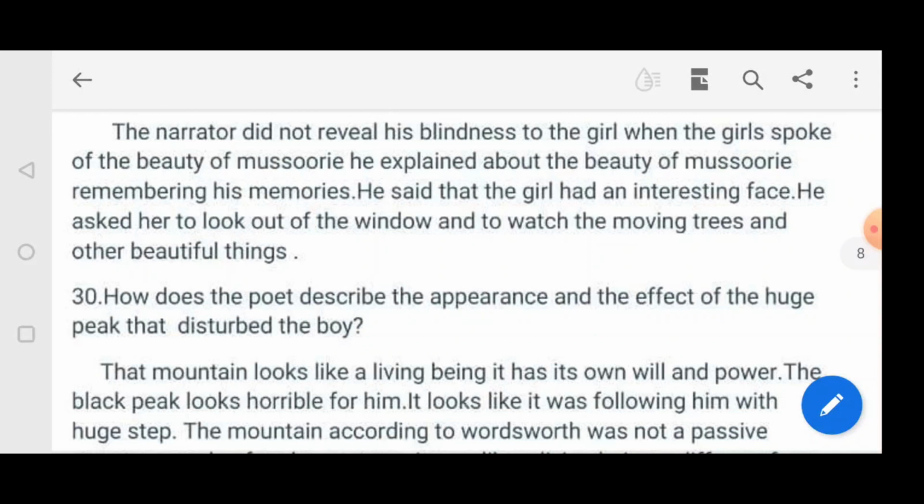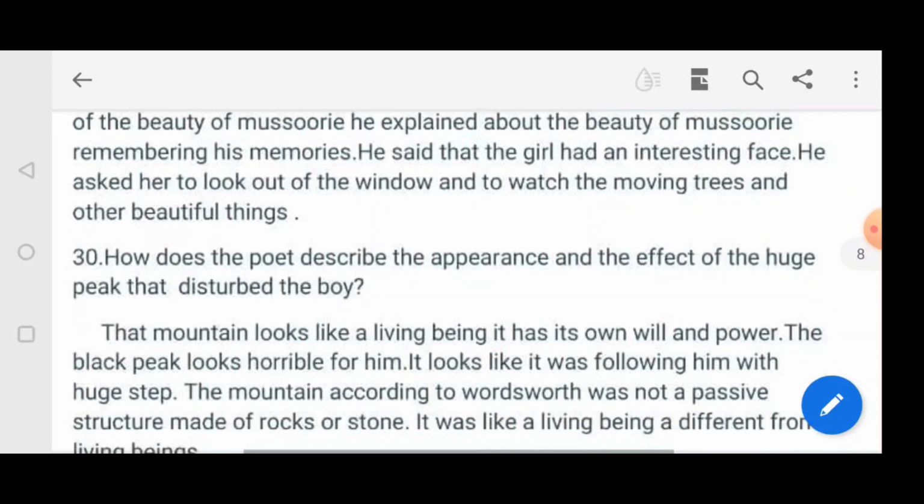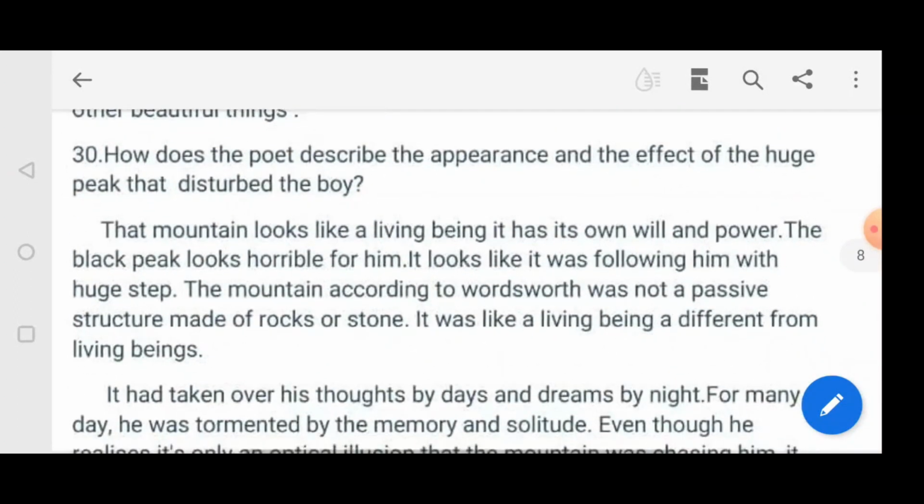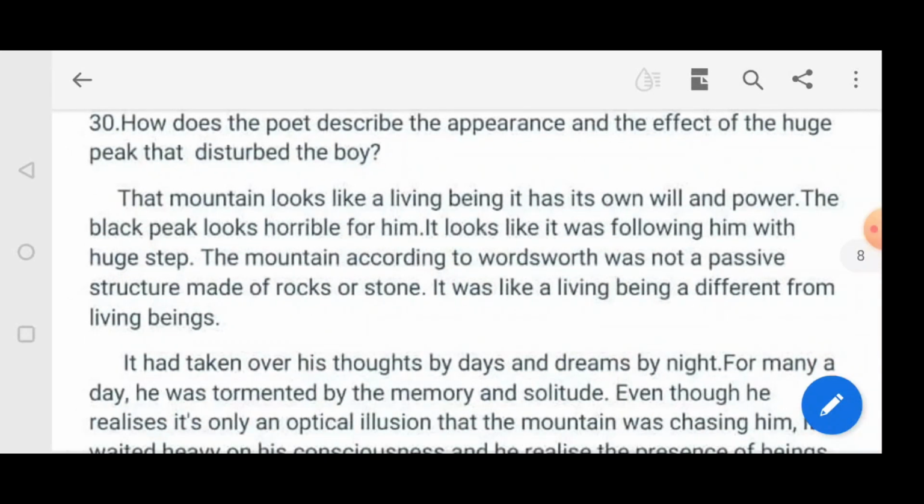Next question. How does the poet describe the appearance and the effect of the huge peak that disturbed the boy? Answer. The mountain looks like a living being. It has its own will and power. The black peak looks horrible for him. It looks like it was following him with huge steps.